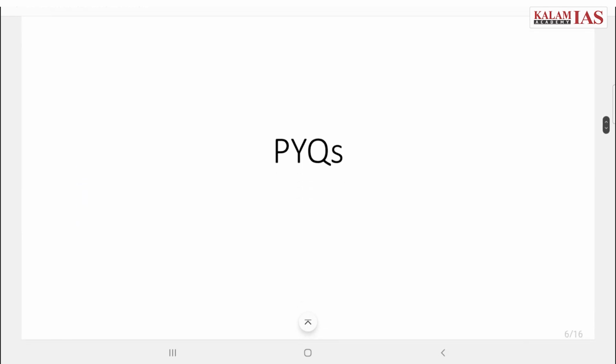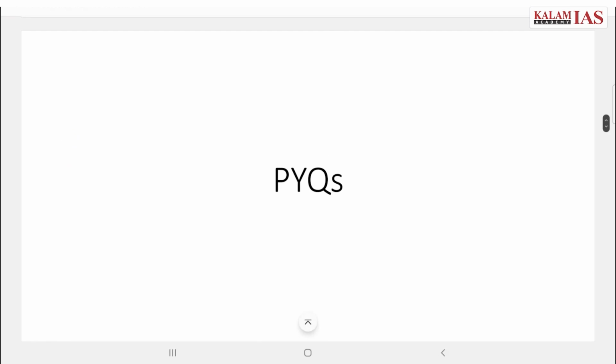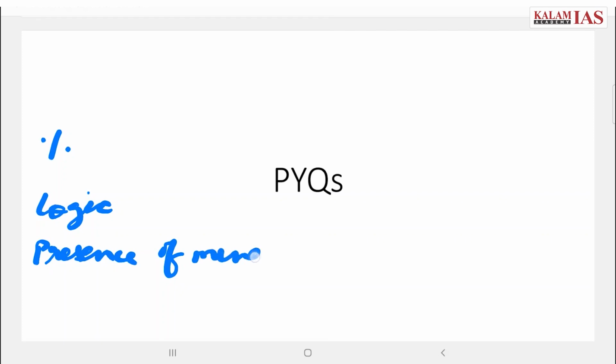Now we will start with the previous year questions of UPSC. As such, there is not much to be taught in the concept of percentage, because the questions are quite simple and you need to just apply your logic and presence of mind, so that without wasting much time you can easily solve these questions and have good accuracy, because these questions are easy. So we will start with our first question.